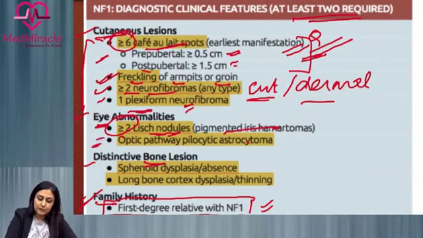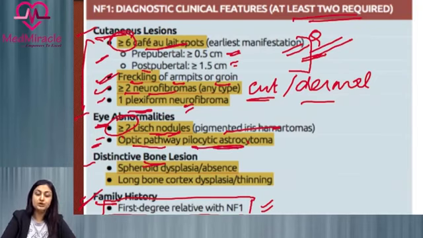Also, the other eye abnormality is optic pathway glioma, which is a pilocytic astrocytoma or a WHO grade 1 kind of tumor. 2 particular bony lesions are described. First is sphenoid wing dysplasia or sphenoid wing absence. Next is either long bone cortex dysplasia or thinning.